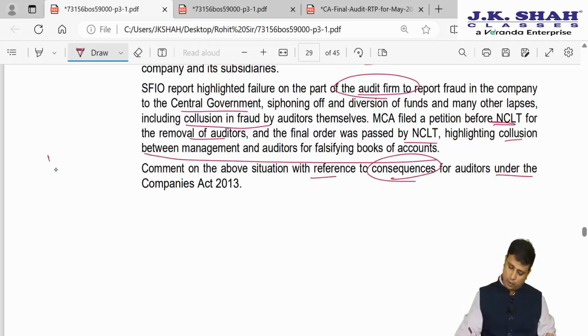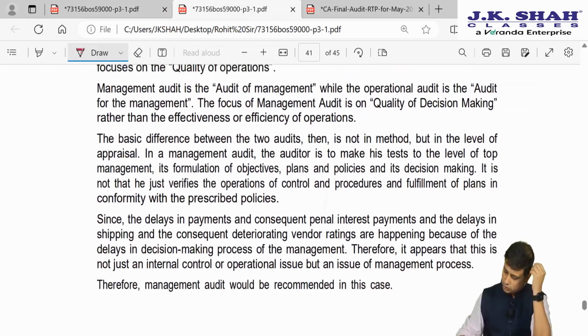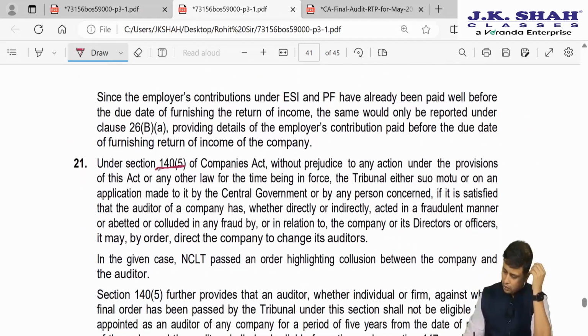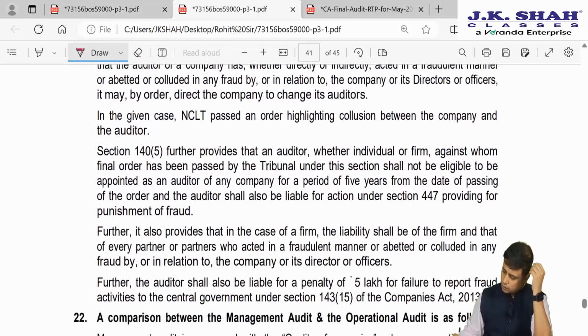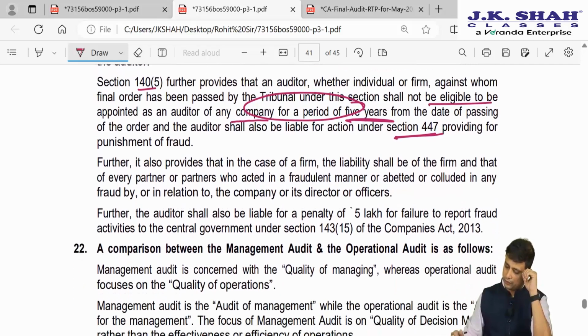Comment on the above situation with reference to the consequences of auditor. So this is nothing but 140 subsection 5, removal of an auditor in case of fraud. So we will have to make an application to the central government. So we will state the provisions of section 140 subsection 5. Also, since they are asking about the consequences, we'll also have to write what is going to be the penalty. So what is 140 subsection 5? The auditor, whether individual or firm, against whom a final order has been passed, shall not be eligible to be appointed as an auditor for any company for a period of 5 years from the date of passing of the order, and shall also be liable under section 447.